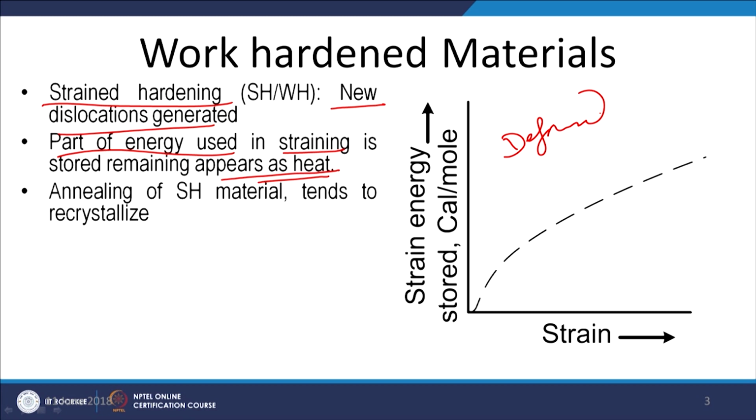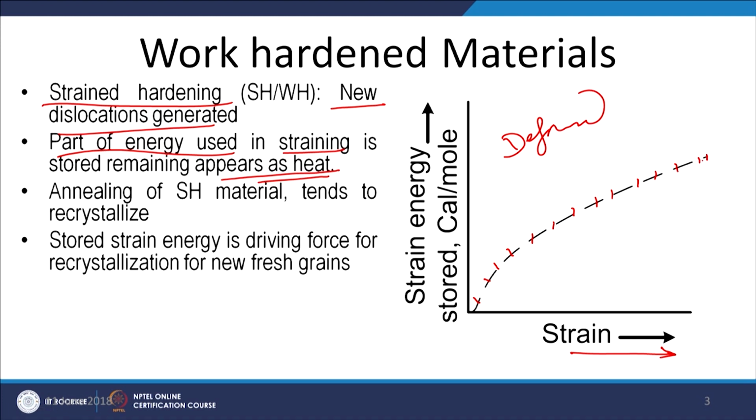Whenever the metal is strained plastically, the amount of energy stored in the material keeps on increasing with the strain magnitude, and this becomes the driving force for recrystallization, or the formation of new strain free grains.